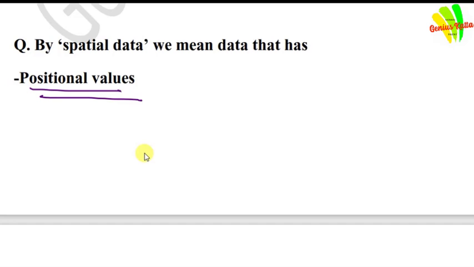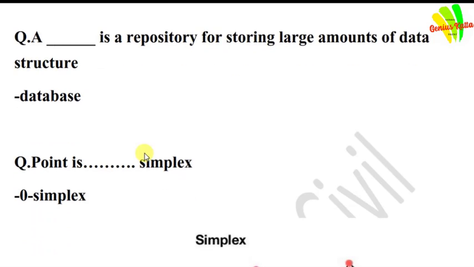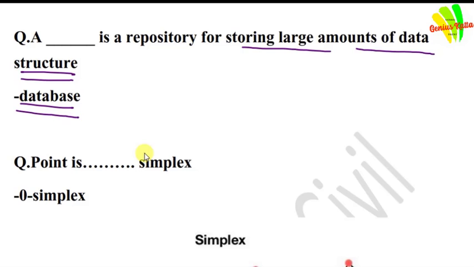By spatial data we mean data that has positional values. Question: a space is a repository for storing large amounts of data structure. Answer: database. A database is a repository for storing large amounts of data structure.